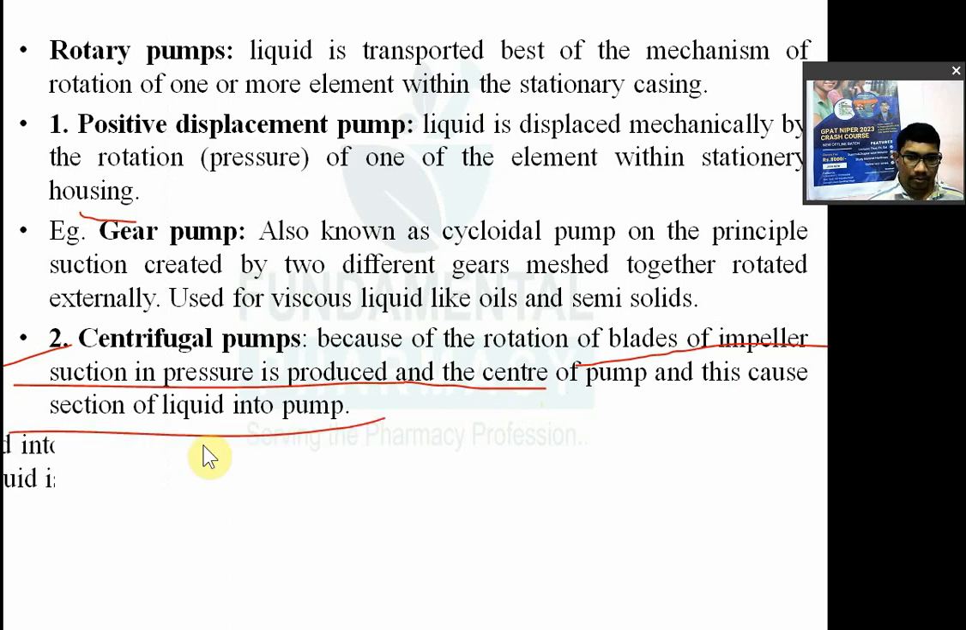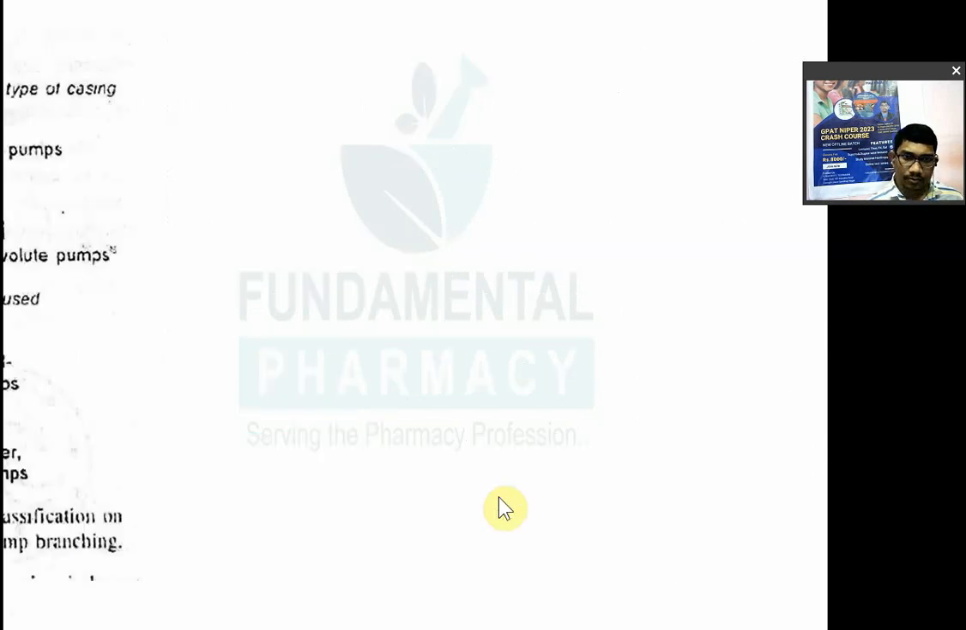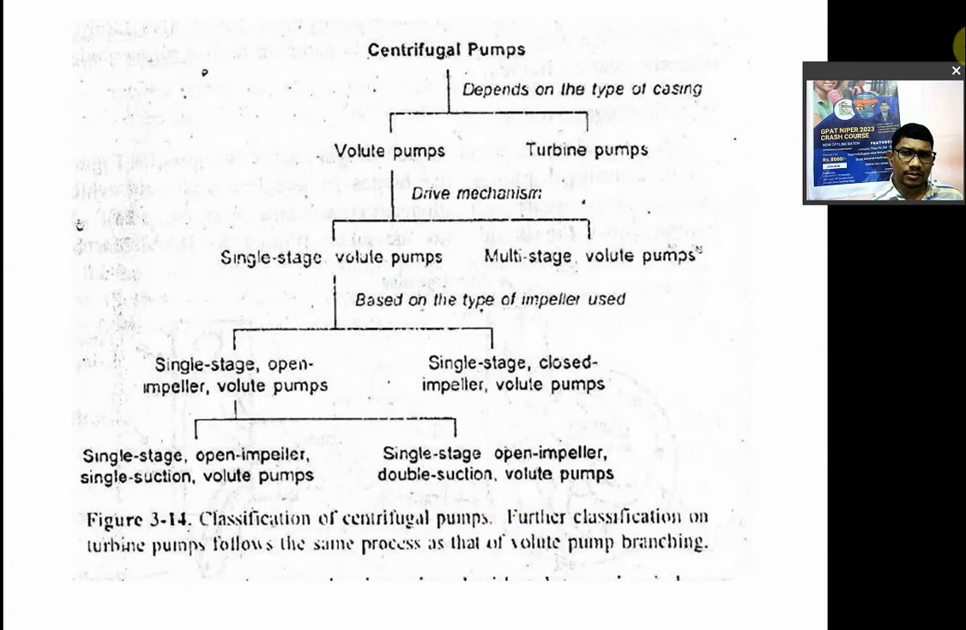Okay, centrifugal pump produces the kinetic energy, and then that kinetic energy is converted partially to the pressure energy, effectively reducing the velocity of liquid. Pump is used at a high pressure. The liquid is pumped out at a high pressure and then it is transported. In case of centrifugal pumps, centrifugal pumps can be classified into different types depending upon the type of casing.